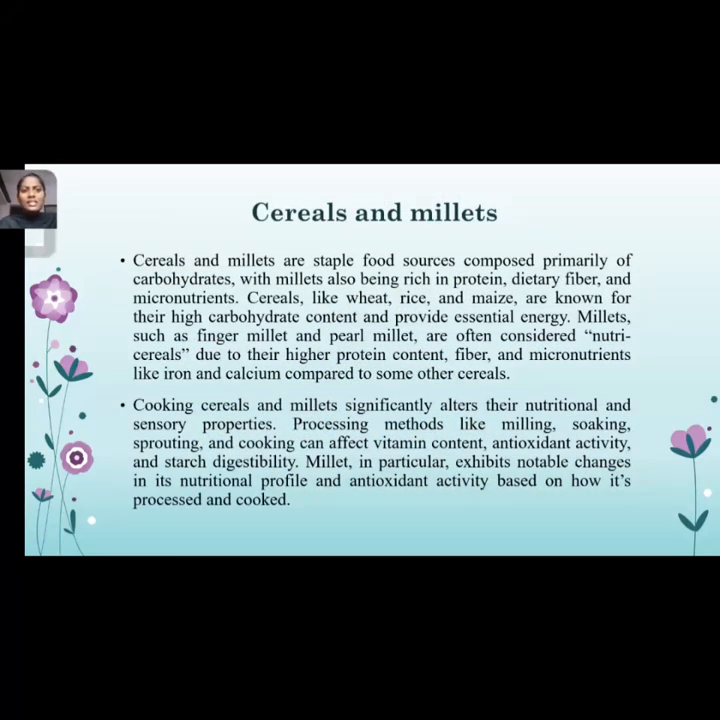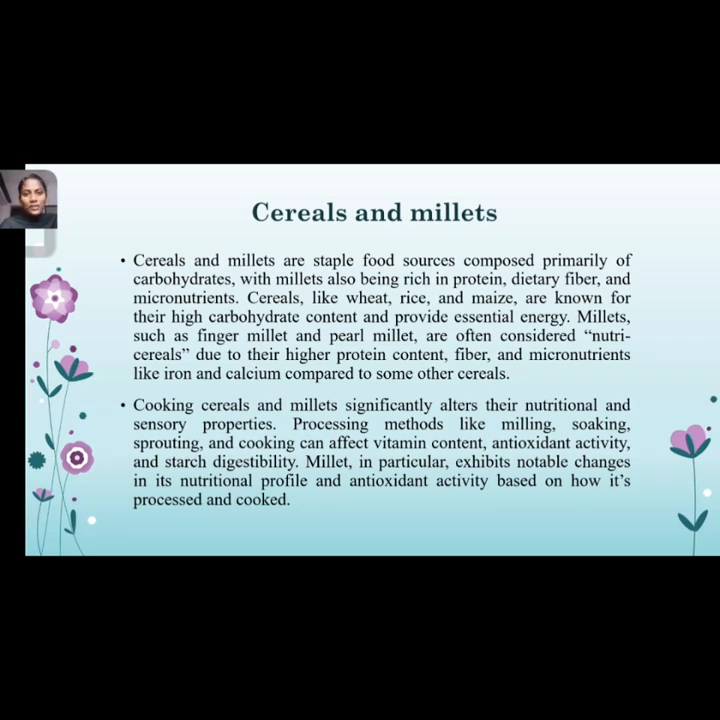Now let's see cereals and millets. Cereals and millets are staple food sources composed primarily of carbohydrate, with millets also being rich in protein, dietary fiber and micronutrients. Cereals like wheat, rice, maize are known for their high carbohydrate content and provide essential energy. Other minerals and vitamins are also present in cereals and millets. Millets such as finger millet and pearl millet are often considered nutri-cereals because of their higher protein content, fiber and micronutrients like iron and calcium compared to other cereals.